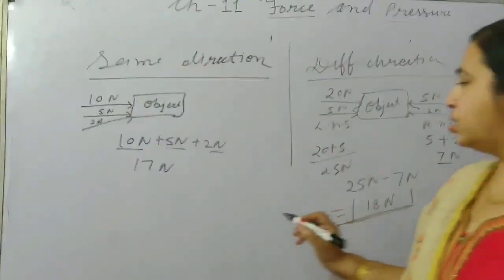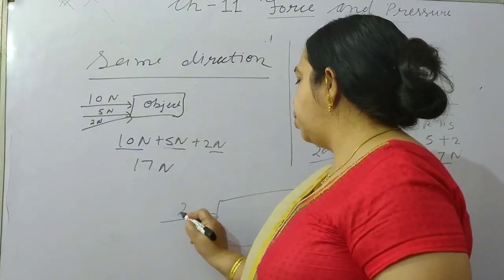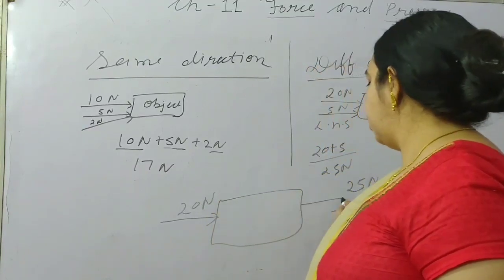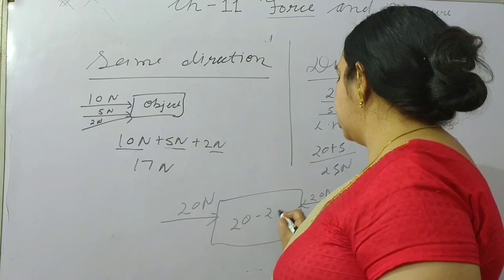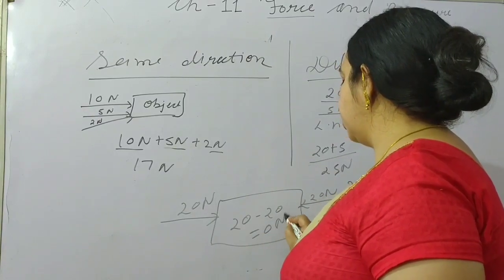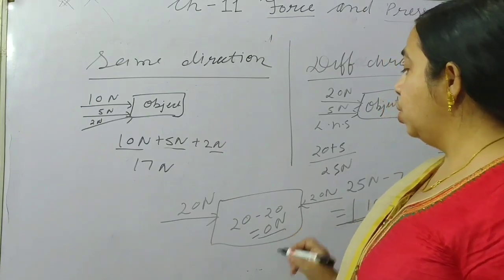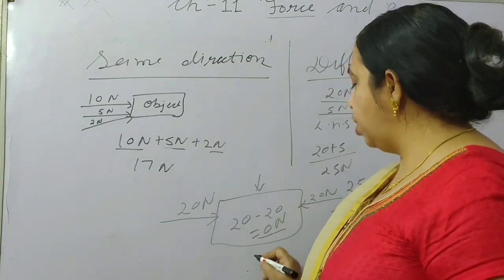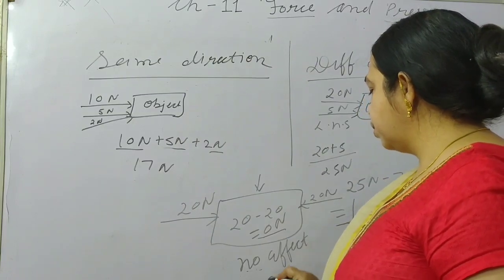And the last case: if one side is 20 Newton and the other is 20 Newton, then 20 minus 20 is 0. Equal and opposite forces give a resultant of 0. In this case, there will be no effect of force.